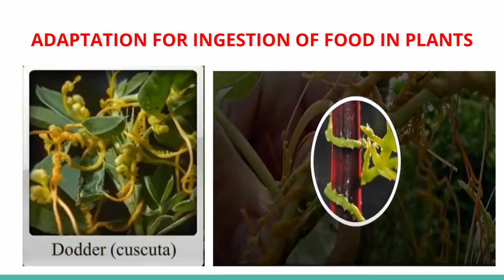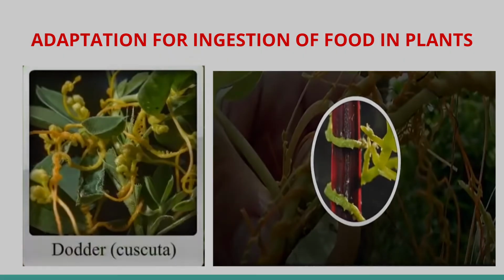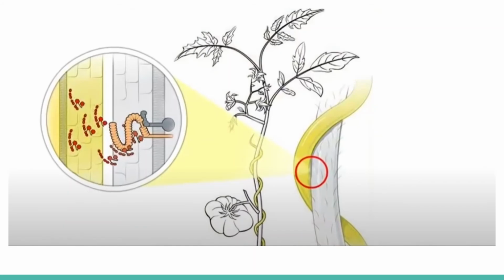The plant body of dodder consists of yellow wire-like stems. It is leafless and cannot perform photosynthesis. However, it has haustoria, that is sucking roots, for absorbing nutrients from the host plant. These roots penetrate up to the conducting vessels of the host plant to absorb water and food.